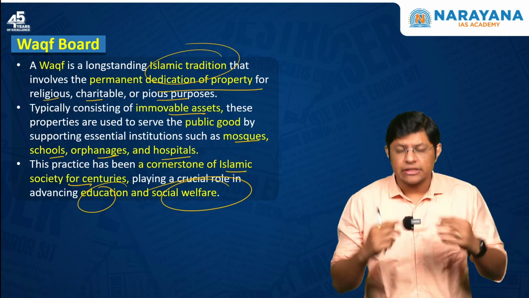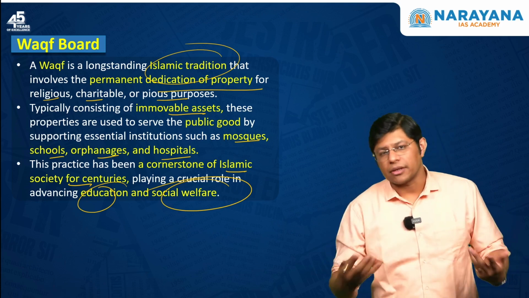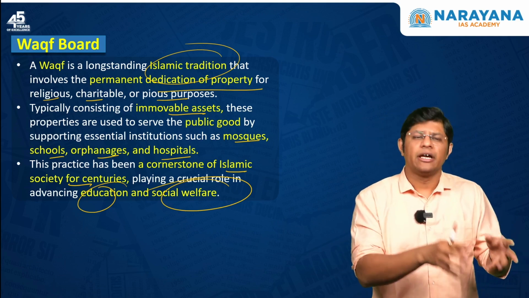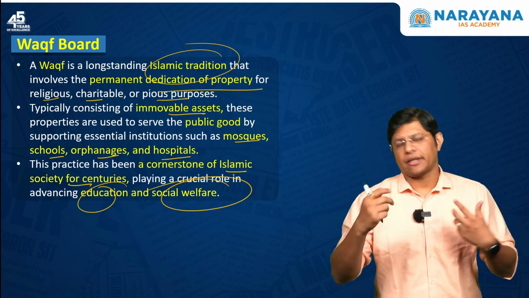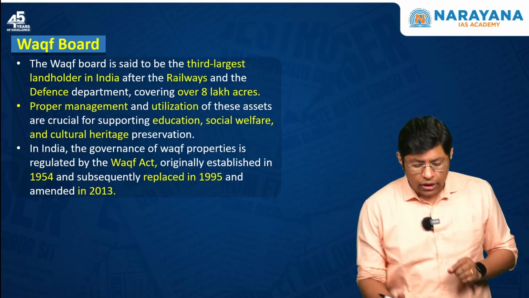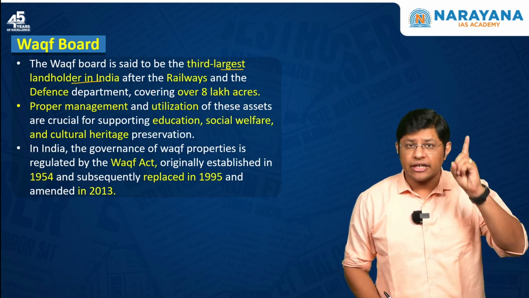So the point is, the property is dedicated for the advancement of the people. So this property will be used for schools, colleges, right? For the mosques, etc. Now, the Wakf Board is said to be the third largest landholder in India after railways and defense. Why?